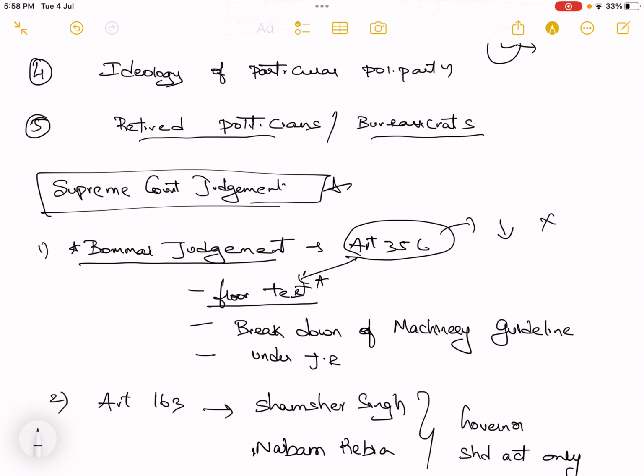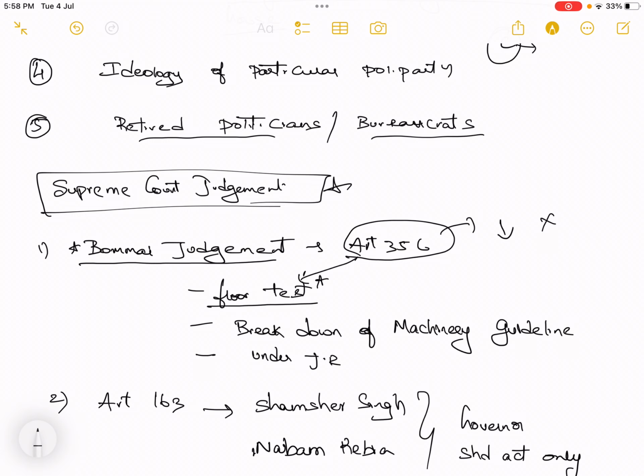So no governor can ask for the President's rule, saying that the state government has lost its majority, without a proper floor test. This floor test has become mandatory. If there is no floor test and even if Article 356 President's rule has been imposed, the state government can be reinstated. They can be brought back to power.